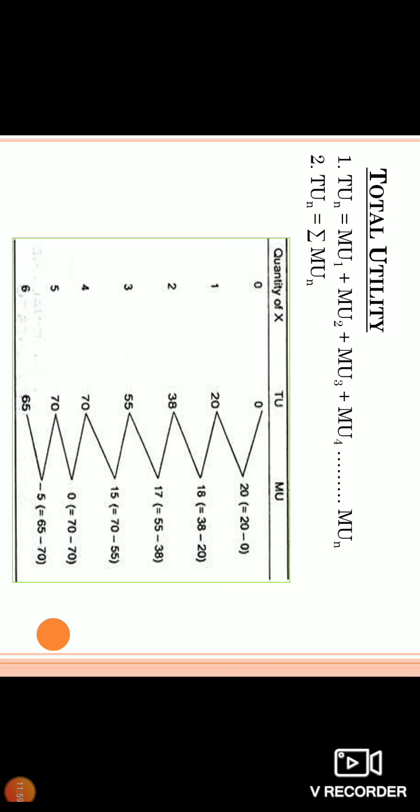Again, you have a 4-mark question: write the difference between total utility and marginal utility. Have in mind the meaning, the formula and the table, and we will write the diagram in the coming video. Based on that only, the law of diminishing marginal utility is there. I'll give you a very well detailed explanation of it in the notes. Please go through it. This example is a must, and if you have any queries, please post them there.